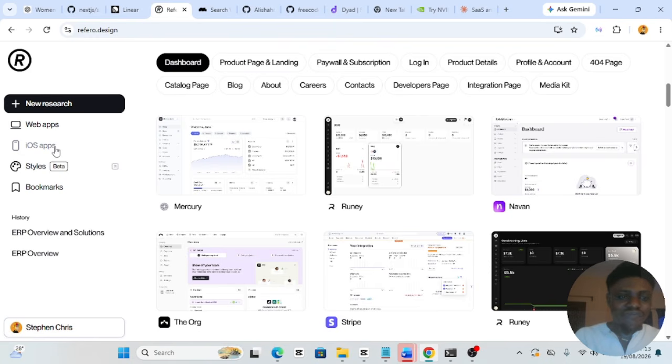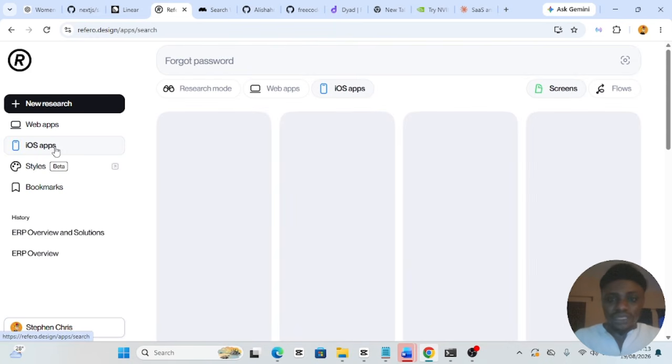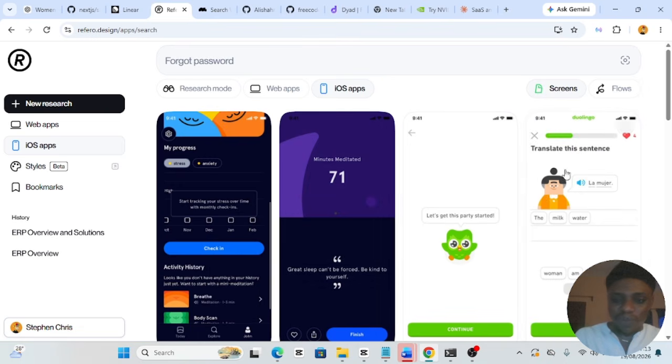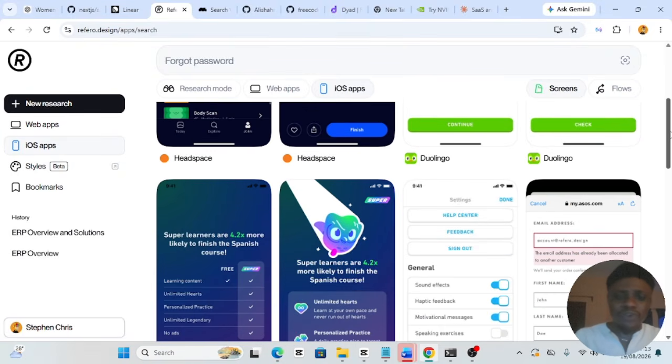Okay, I can navigate to maybe apps. Okay, maybe iOS apps or just apps, right? And then I will see the kind of app I want. You can see, if I like this, I'll just take a screenshot of what the app looks like. And then I will take it to Claude Code and tell it that this is exactly what I want. You should go ahead and design something like this one.